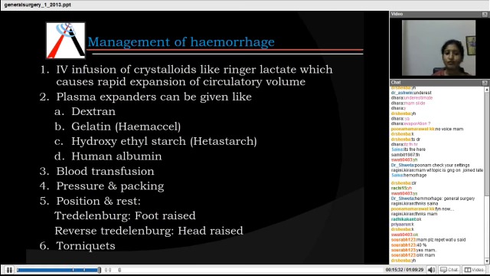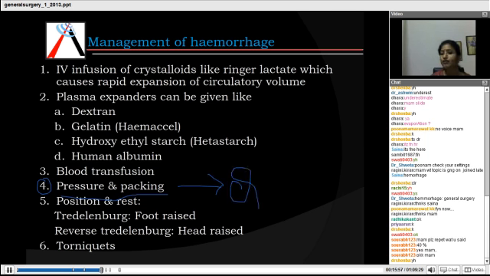Clear? So the first thing when bleeding occurs is pressure and packing. That is the best and the first method to be adopted to manage a case of hemorrhage. Even when a patient keeps bleeding after an extraction, you need to apply pressure with a gauze piece and pack it. So this is also an important MCQ, where they can ask you which is the first step you do in managing a hemorrhage. Next is position and rest.